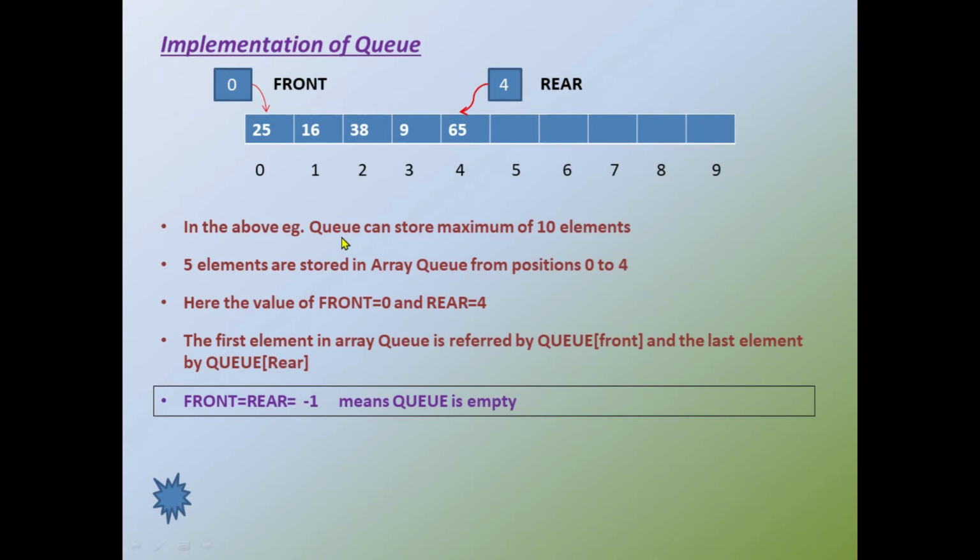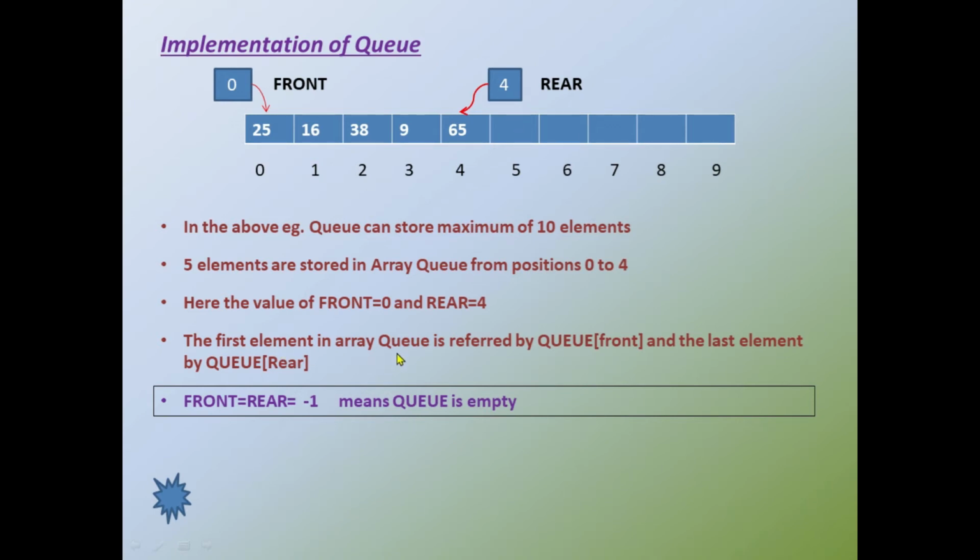In the above example, queue can store a maximum of 10 elements. Here 5 elements are stored in the array ranging from the position 0 to 4. Here the value of front is 0. 0 means it is the index value. That means this is the position where the data can be deleted, and the rear is 4. So if I want to add the data, I have to again increment the position and then add the data.